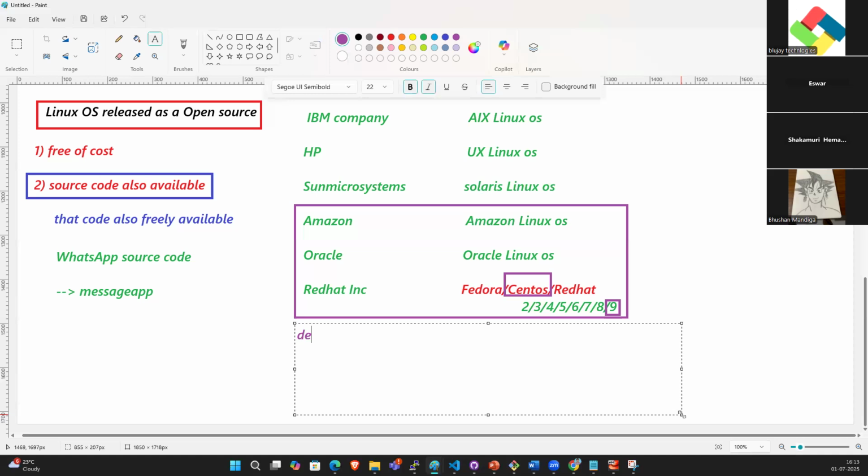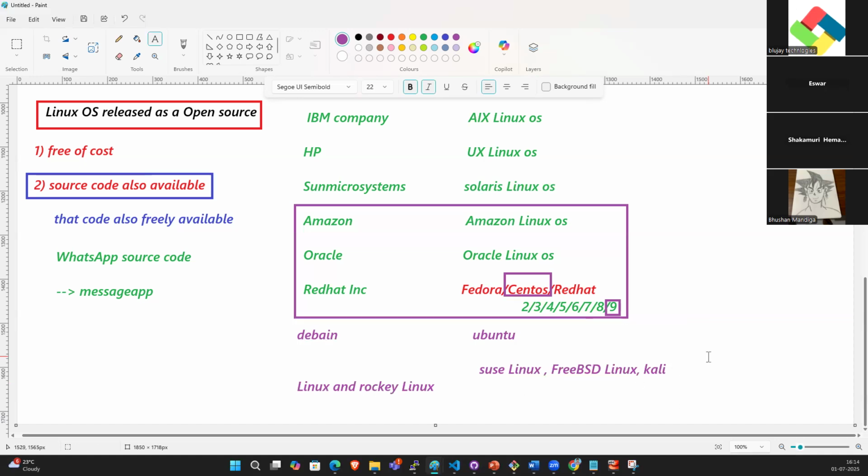And so we have Debian. Debian company created the Ubuntu OS. The same way, SUSE Linux, FreeBSD Linux, Kali Linux, and Rocky Linux. So these are all also Linux OSs.